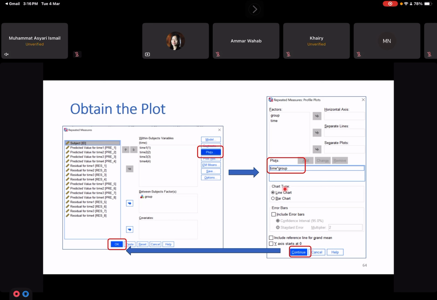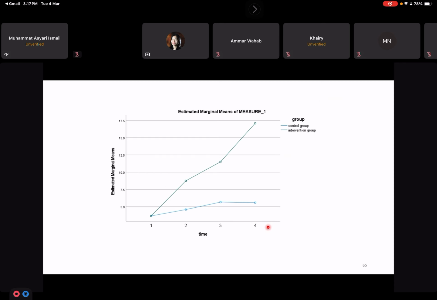We want to see how the changes look by observing the plot. So you go to plot, okay, and then your horizontal axis will be the times, and then your separate lines will be the group, and then you click add, and then it appears under this box, and then click continue, click OK, and you will get this graph.